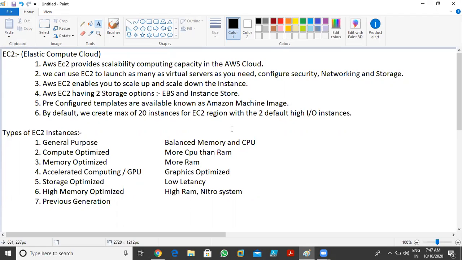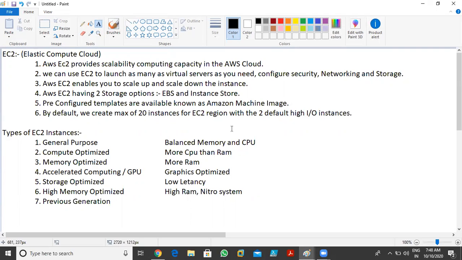Now number three, AWS EC2 enables you to scale up and scale down the instances. Scale up and scale down means, imagine I have one EC2 instance, meaning one virtual machine. Right now I'm using 4 GB of RAM in that virtual machine, and two processors. Now I want to increase the capacity or hardware of that EC2 instance. We can do it. Imagine right now we are using 4 GB of RAM and now I need 8 GB of RAM. So I modify that EC2 instance and set it to 8 GB of RAM, and I need four virtual processors, so we can set four virtual processors like this.